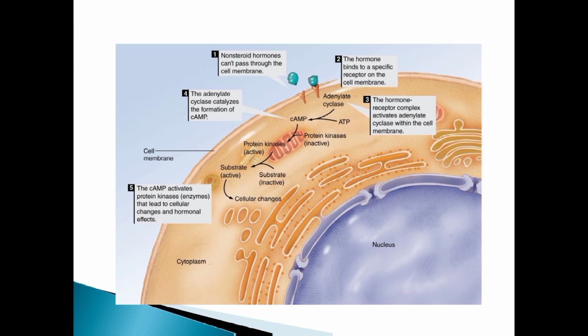If you notice one difference between steroid and non-steroid hormones, the hormone is unable to go to the nucleus. It did not go to the nucleus. It stopped at the cytoplasm, and it cannot move around apart from the receptors which are there. So, adenylate cyclase.